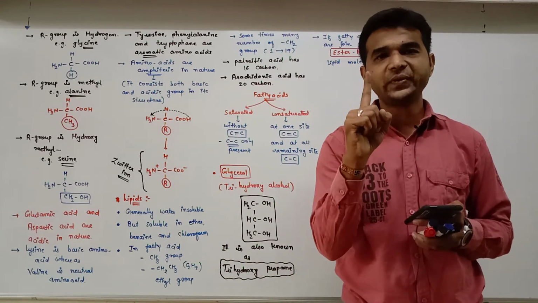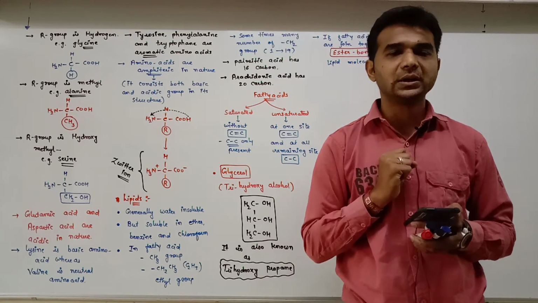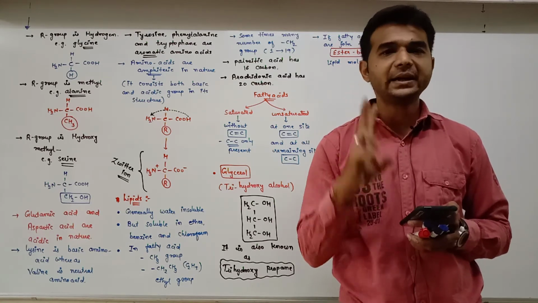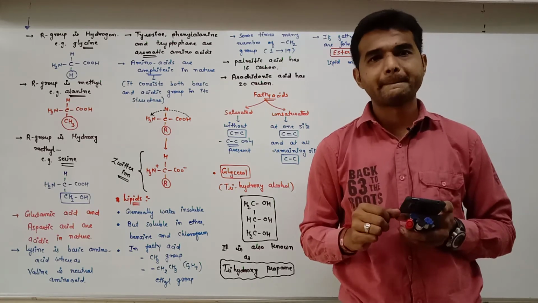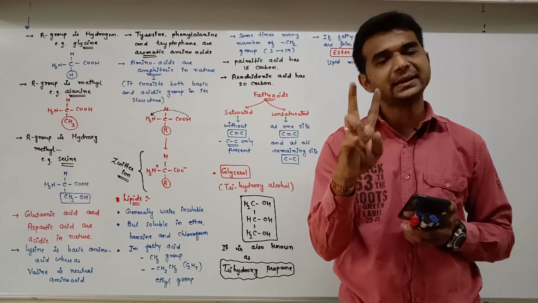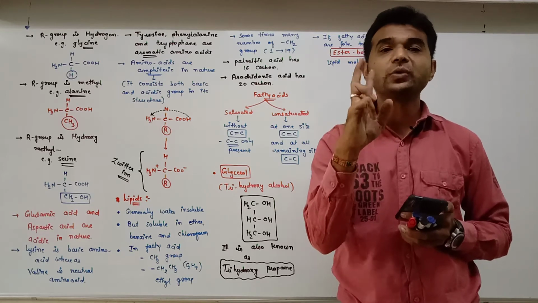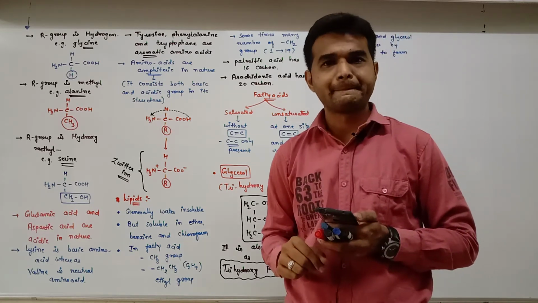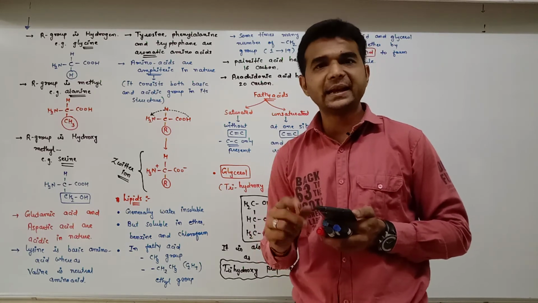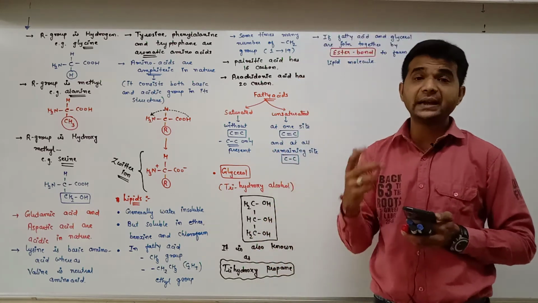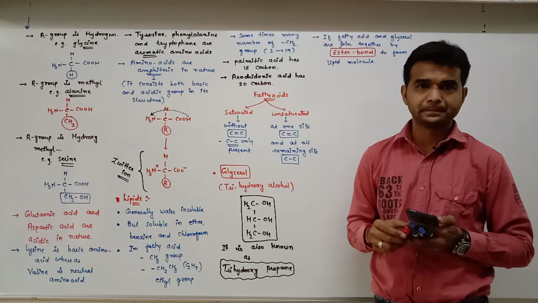Monoglyceride, one fatty acid, one alcohol. Diglyceride, two fatty acids, one alcohol, but two hydroxyl groups are there. And triglyceride means glycerol and 3 fatty acids.